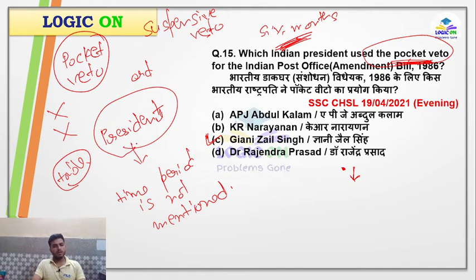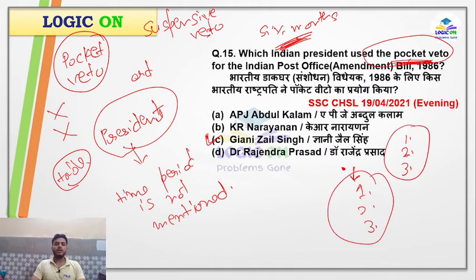And most of the presidents take advantage of this, as they know that there is no time period. So whatever bill they think should not be passed, they just keep it on their table. For the first time, it was used for the Indian Post Office Amendment Bill 1986 by Giani Zail Singh. As of now, there are 3 bills on which the pocket veto has been used. I will tell you about these bills in the next video, from the very starting.